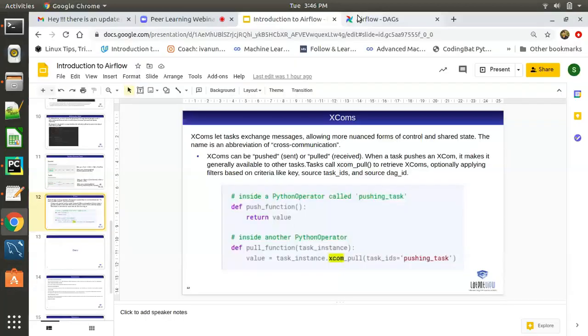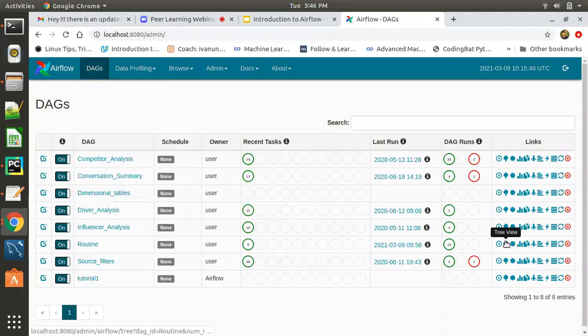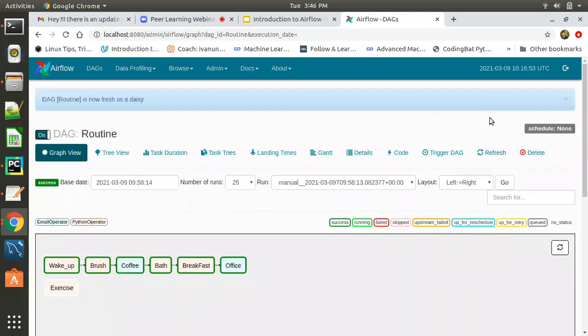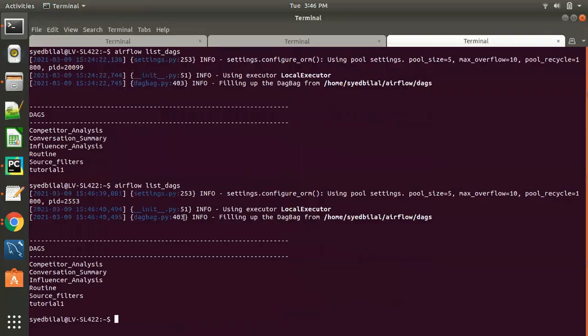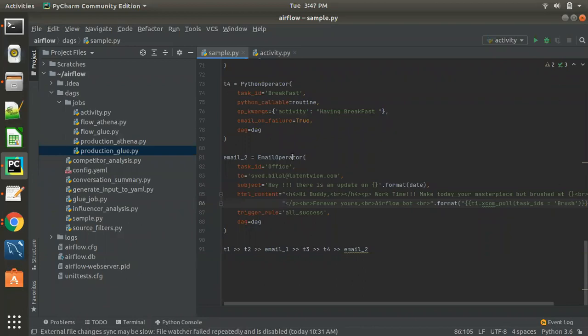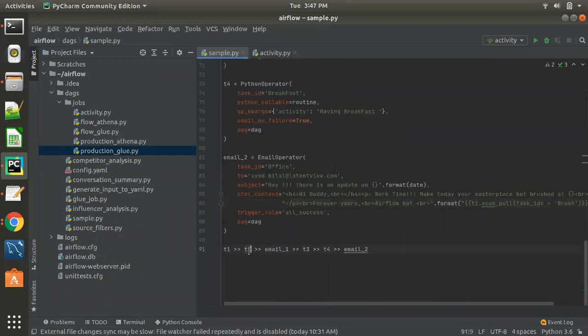So now we see our DAG. So our simple routine DAG, we could see the changes in our workflow. Sorry, okay, exercise, I didn't define it. So we created another task T5, right? So we will run T2 and T5 in parallel.